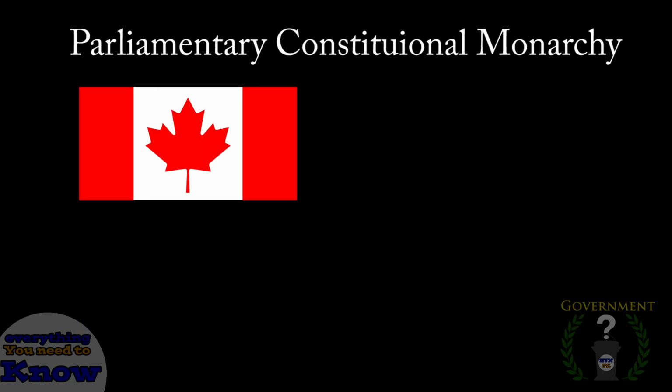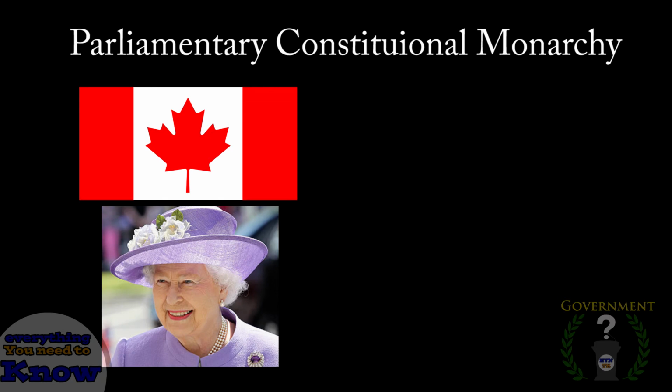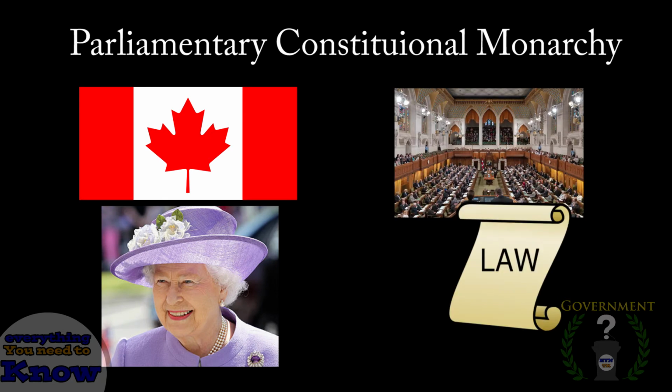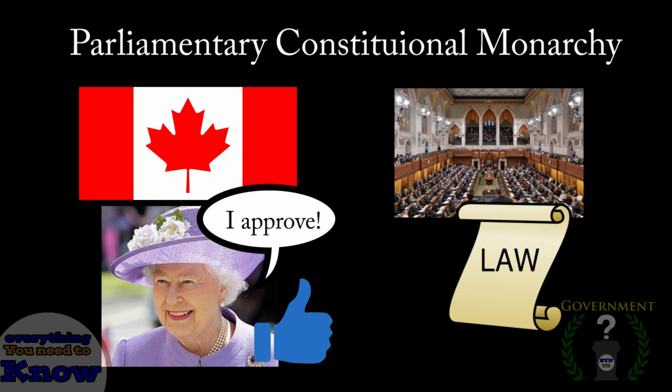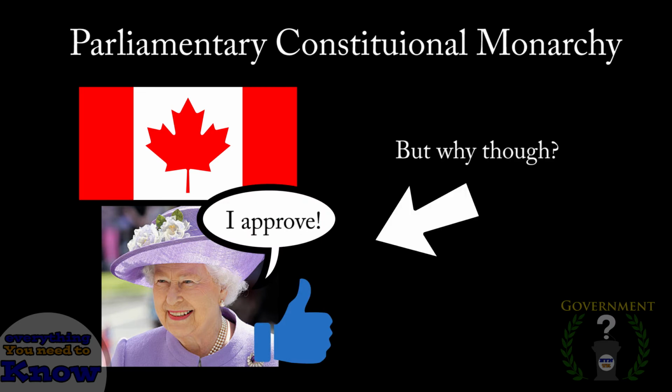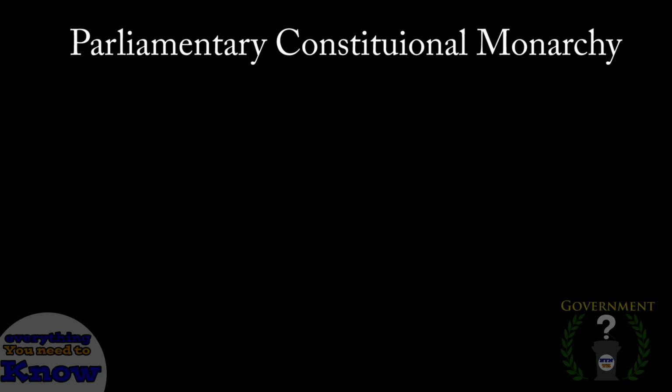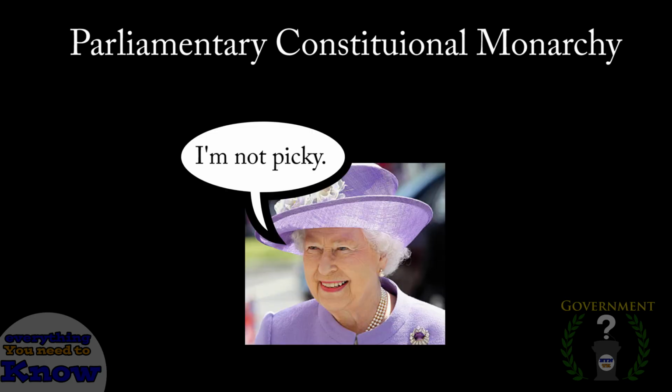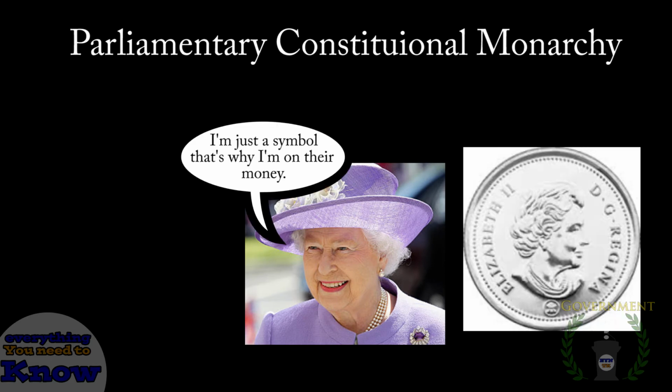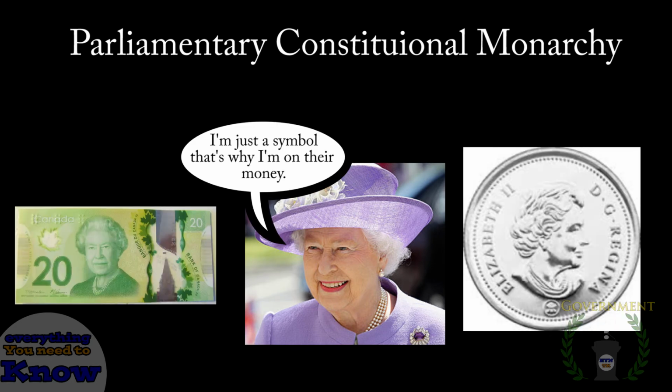In Canada's case, for example, our head of state is Queen Elizabeth II. Thus, any law passed in the Canadian Parliament has to be approved by the Queen before it is official. Now, this might seem shocking that to this day Canada is still constrained by some old royals' opinion on laws, but Queen Elizabeth has never rejected a single law in her entire reign as Queen. It is understood that the power is symbolic and that it can be stripped away at any time.